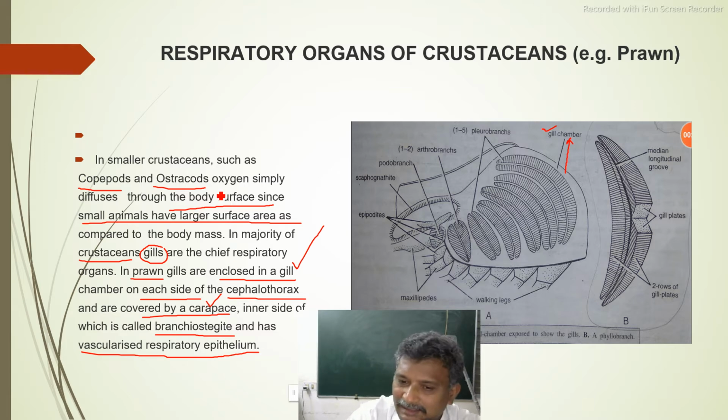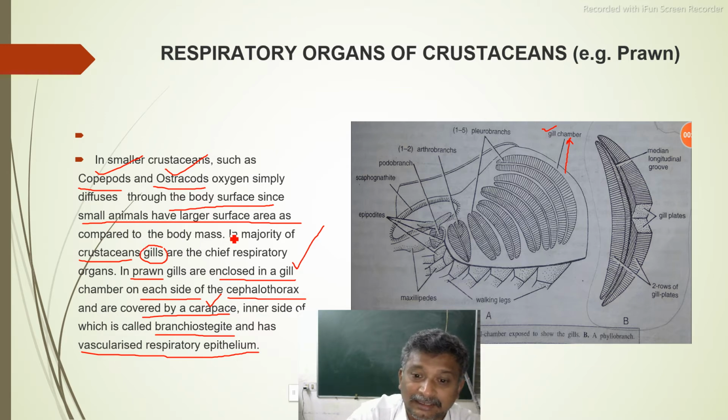So once again, in smaller crustaceans such as copepods and ostracods, oxygen simply diffuses through the body surface into the body, since small animals have a larger surface area as compared to the body mass.